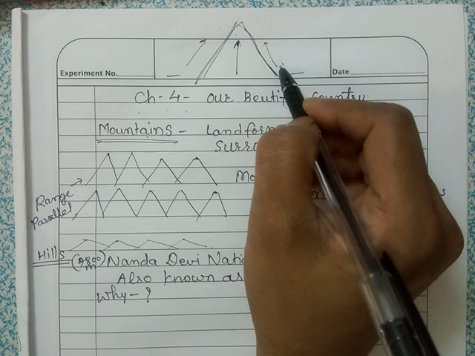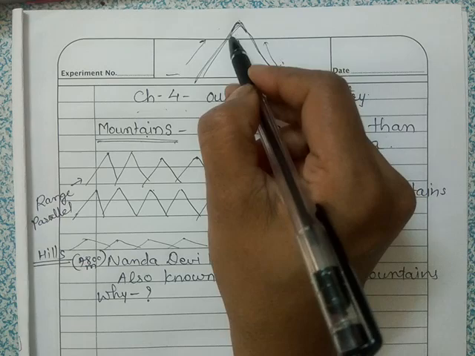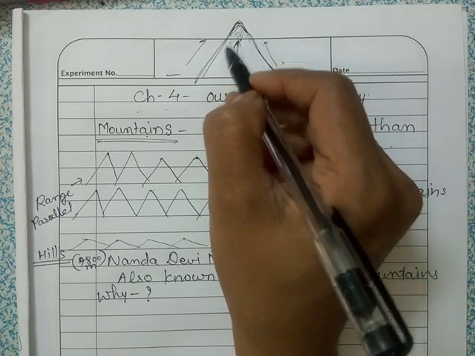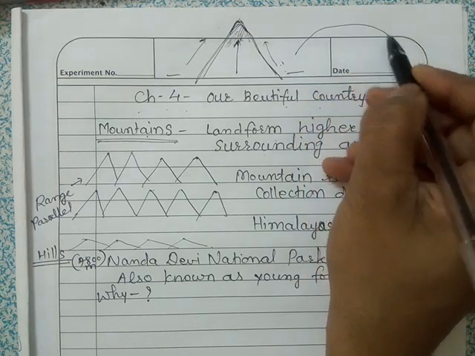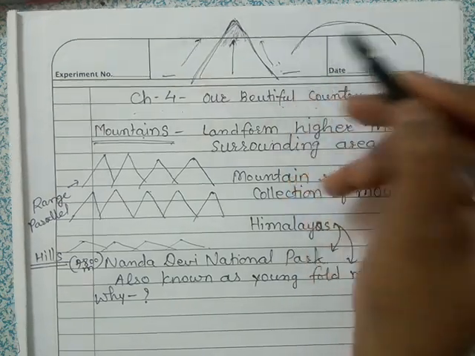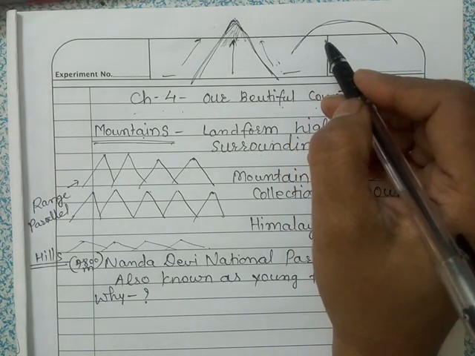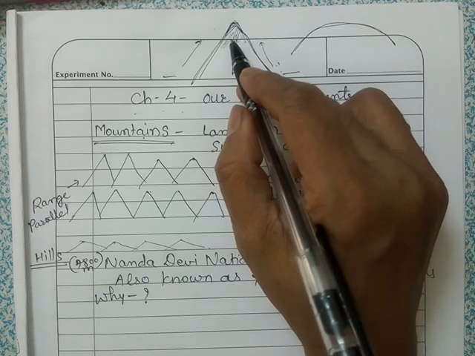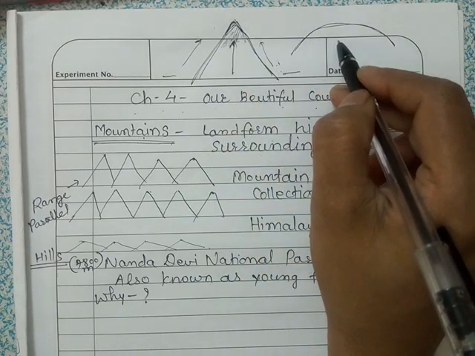Some mountains have very sharp peaks that are covered with snow. Some mountains have rounded peaks and they may not be covered with snow. So these are the mountains with sharp peaks and some mountains with rounded peaks.